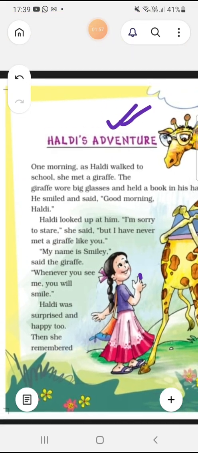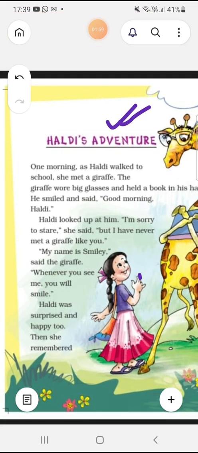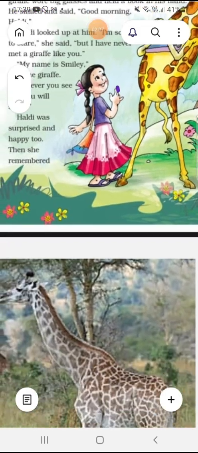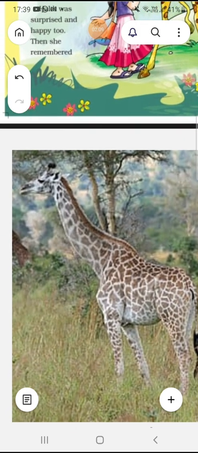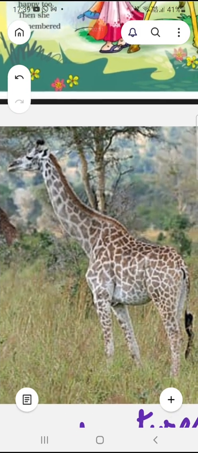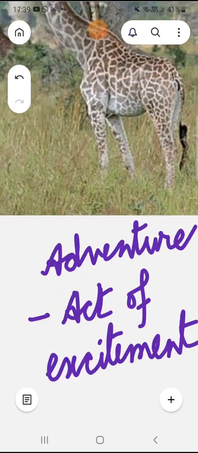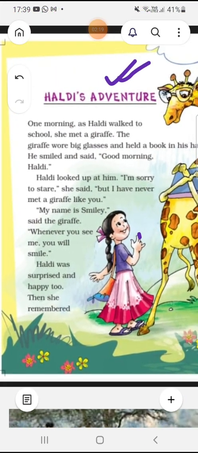So what happened, students? One morning, as Haldi walked to school, she was going to school. But what happened? She met a giraffe. This is a giraffe. Giraffe is mainly an animal from Africa, okay? What do you mean by giraffe? This is also a new word for you.